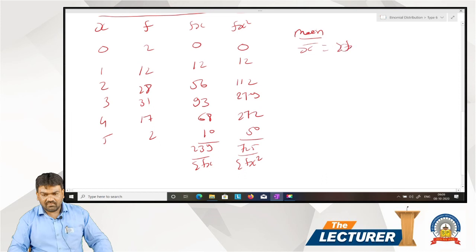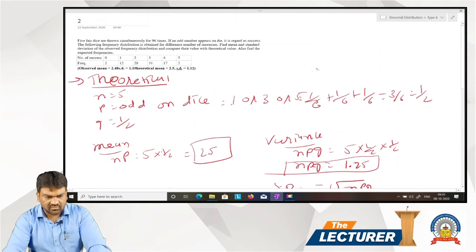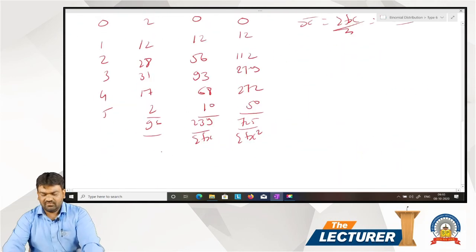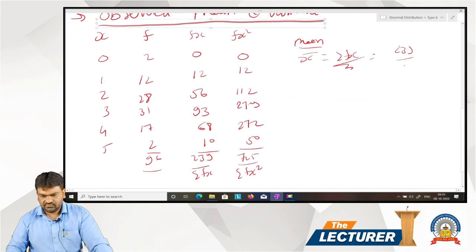Mean, x bar, sigma fx upon n. 239 divided by the total, which is 96 because the dice were tossed 96 times. So 239 divided by 96, 2.489, that is 2.49. This is x bar.